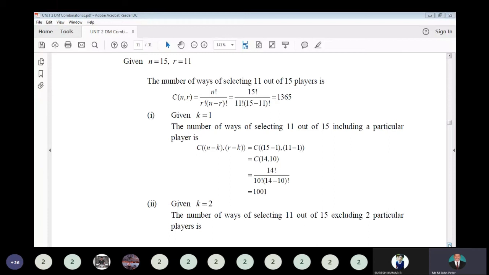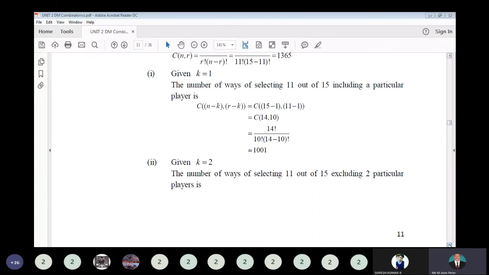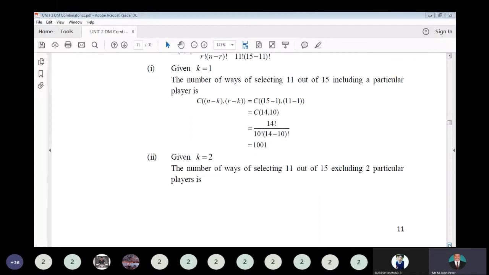Okay, so k equal to 2. I mean the number of ways of selecting 11 out of 15 excluding two particular players. Excluding two particular players means if injuries happen, automatically we have to eliminate two players, whether he is a captain or any player. So we have to exclude them from the selection. So we have to exclude those two persons.